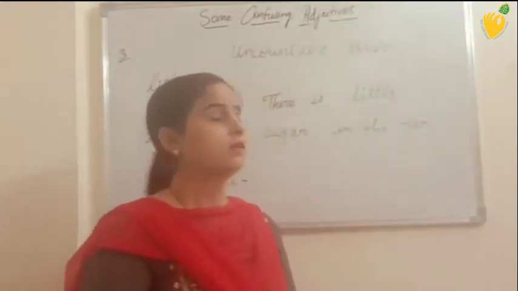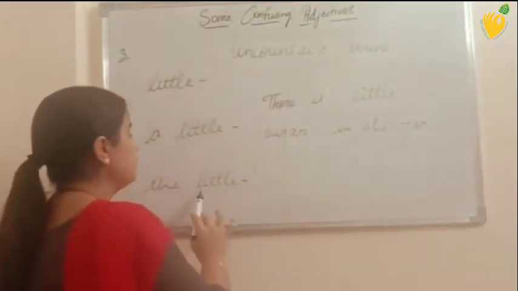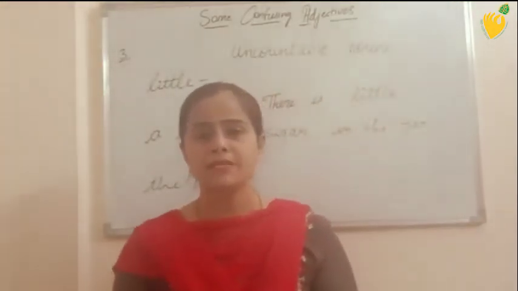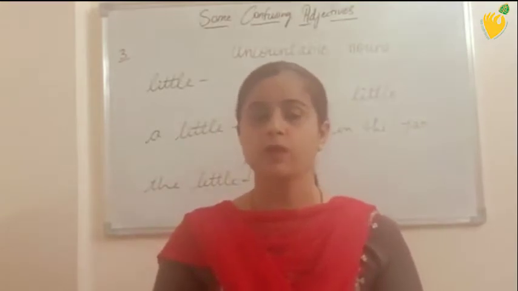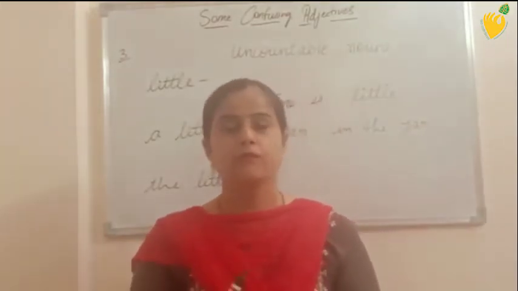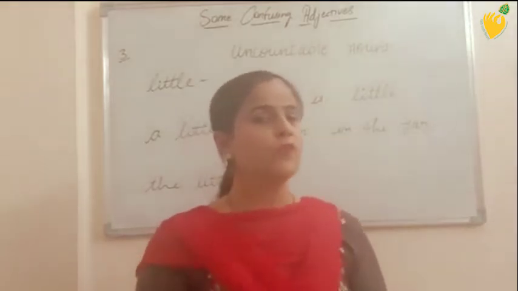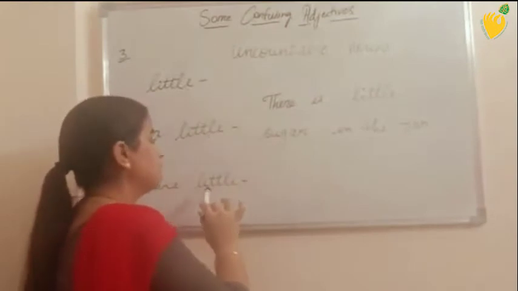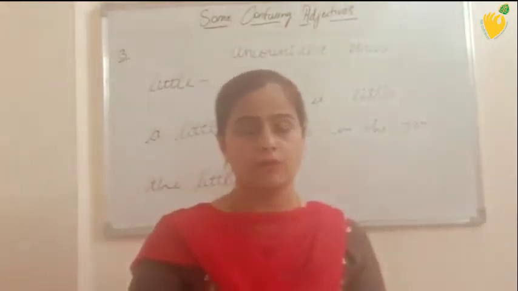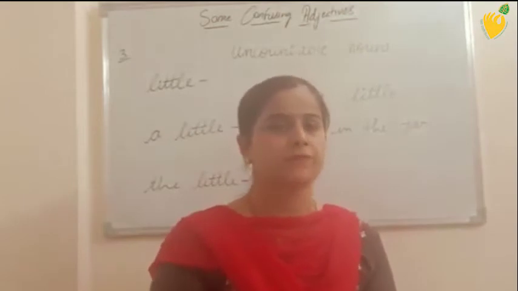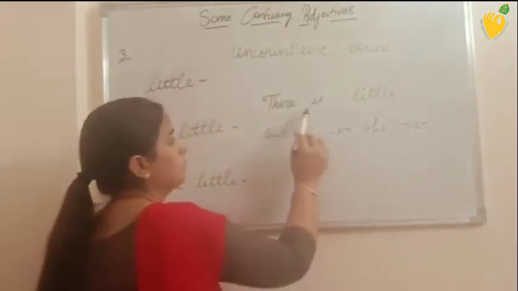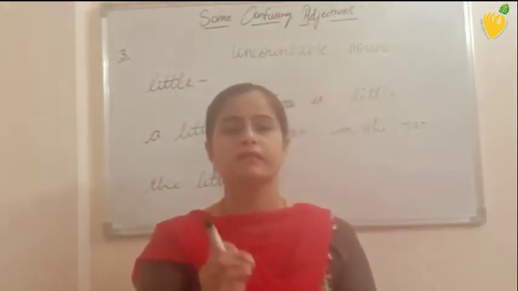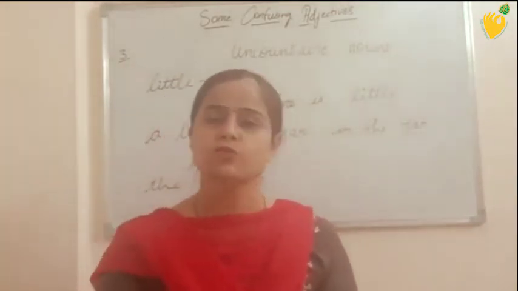Now next is little, a little, the little. Little, a little and the little is the same as few, a few and the few. So what is the difference? Few, a few and the few we use with countable nouns, but little, a little and the little we use with uncountable nouns for very small quantity. Look at the example. There is little sugar in the jar. Little sugar in the jar means there is hardly any sugar in the jar.